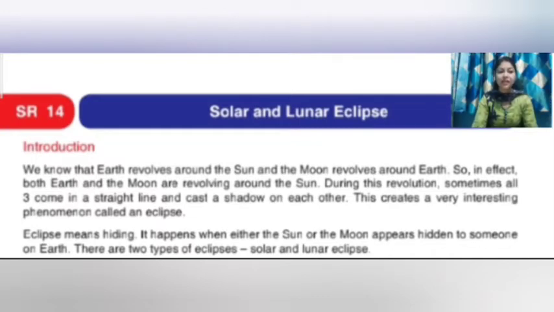This creates a very interesting phenomenon called an eclipse. Eclipse means hiding. It happens when either the sun or the moon appears hidden to someone on earth. And there are two types of eclipse. One is the solar and another one is lunar eclipse.